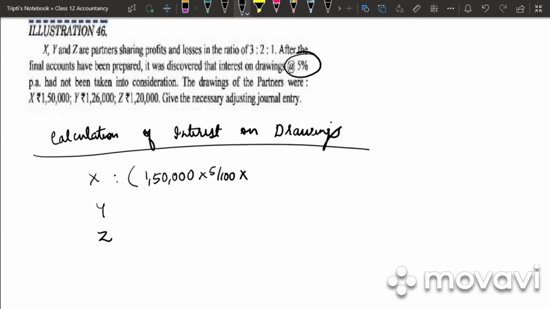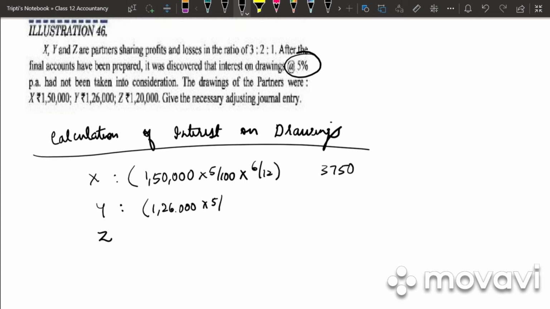And for how many months? They have not given us the number of months. So whenever in case of interest on drawings, they have not given us the date when the drawings are made, we assume that it is 6 months. So 6 by 12. So we get 3,750.